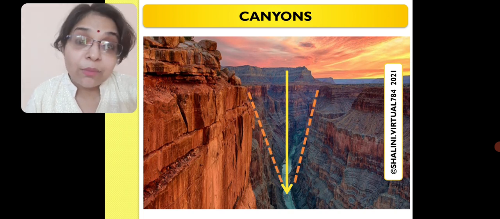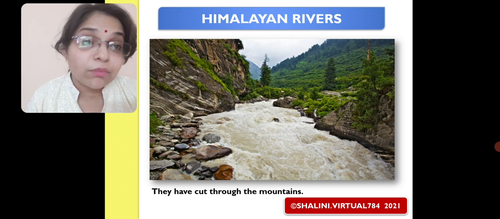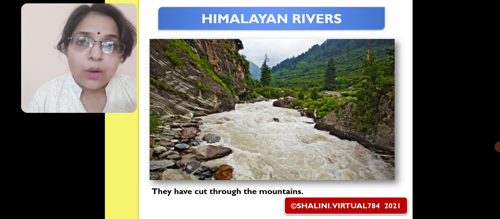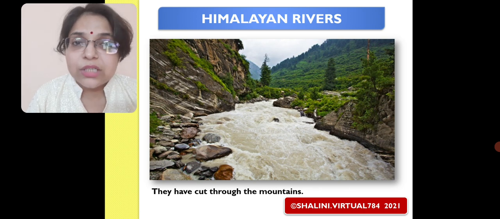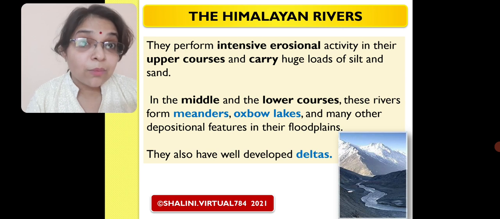Now, let us see something more about our Himalayan rivers. They have cut through the mountains. We can see from this picture how swift, how fast the velocity is for our Himalayan rivers, the way it is flowing. Now, something more.